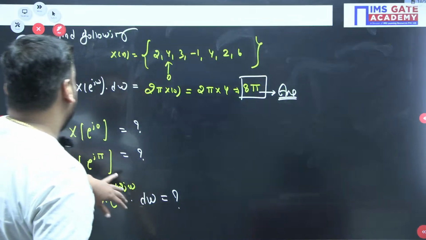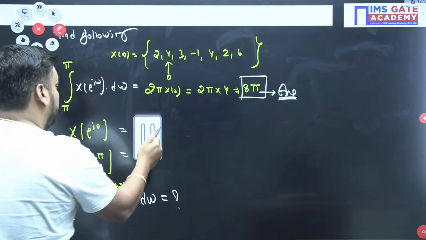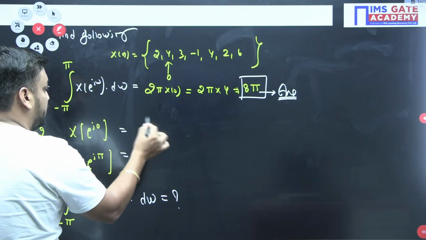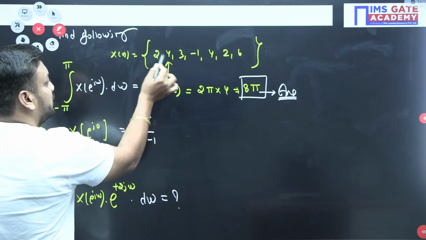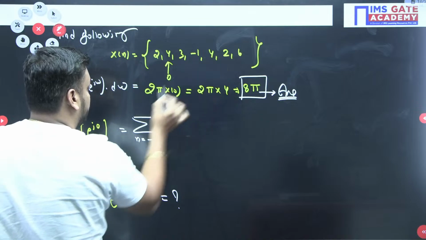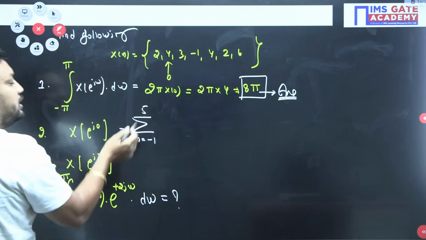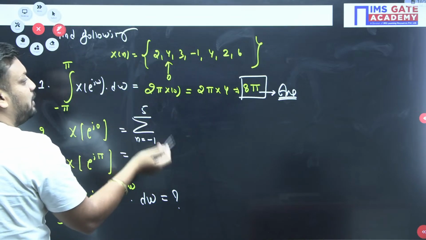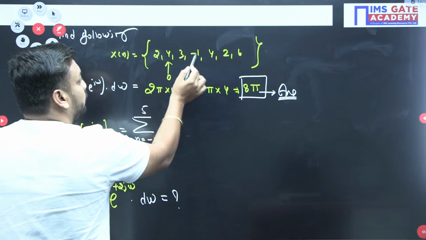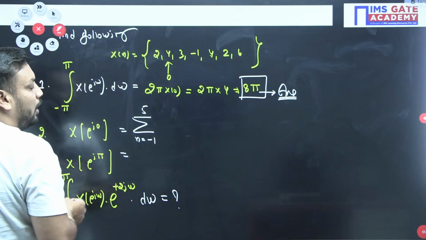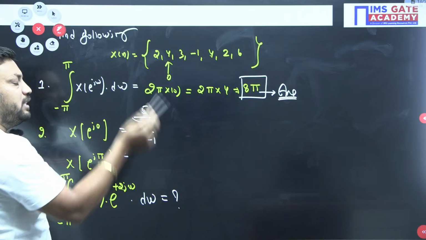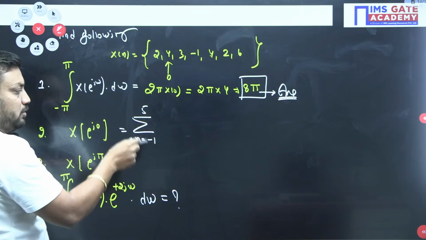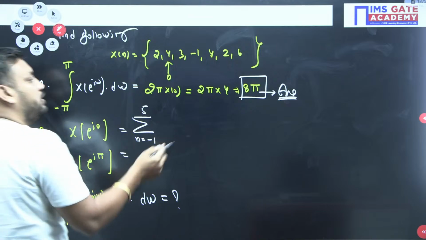It means for this particular question, my formula will become what? X(e^j0) is nothing but sigma, but the limit goes from n equal to minus 1, 0, 1, 2, 3, 4, 5. So total length is nothing but 7: upper limit minus lower limit plus 1. You can count even: 1, 2, 3, 4, 5, 6, 7 length. So 5 minus minus 1 plus 1, so 5 plus 1, 6 plus 1, 7.